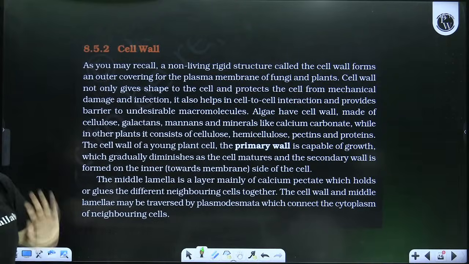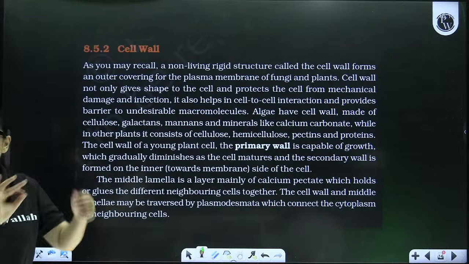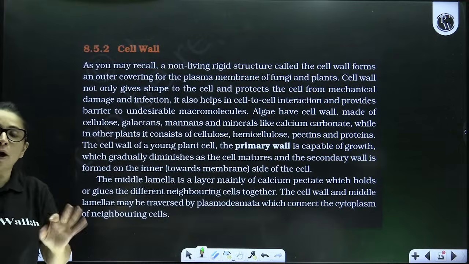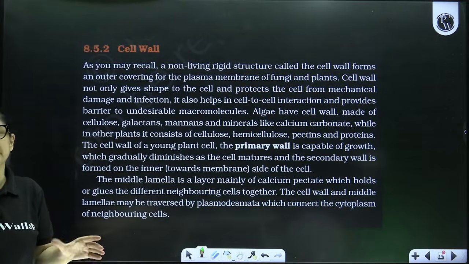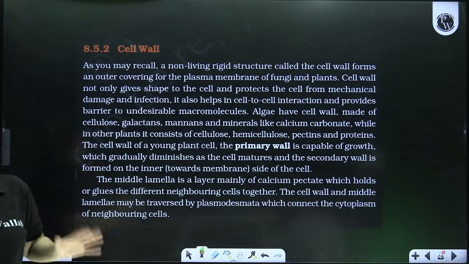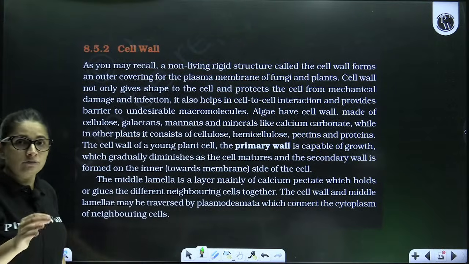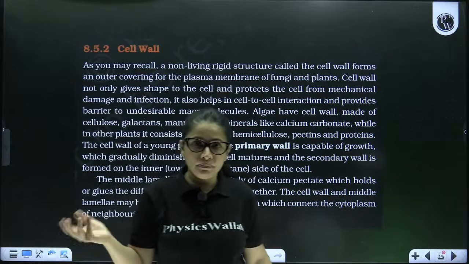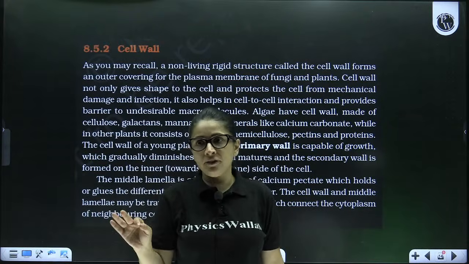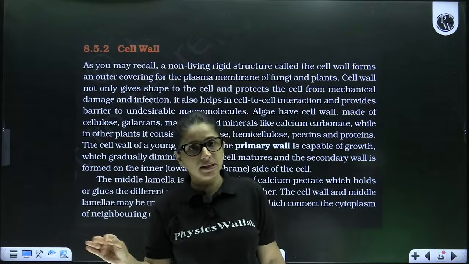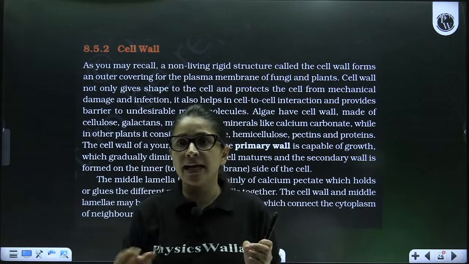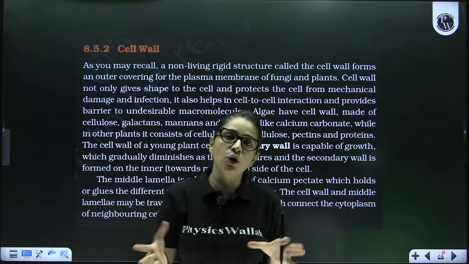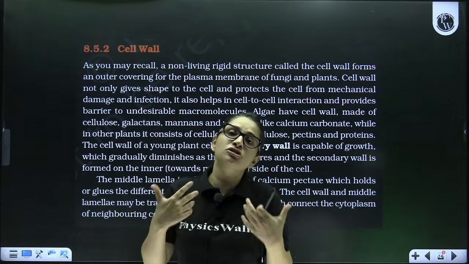Now, cell wall. So remember beta, animal cells do not have cell wall. Cell wall is found only in some eukaryotic cells like plants, algae and fungi. Now, the main function of cell wall is like it's dead, it's fully permeable. So the main function is to prevent the cell from bursting. It gives shape to the cell, as well as it also provides rigidity and strength to the cell.